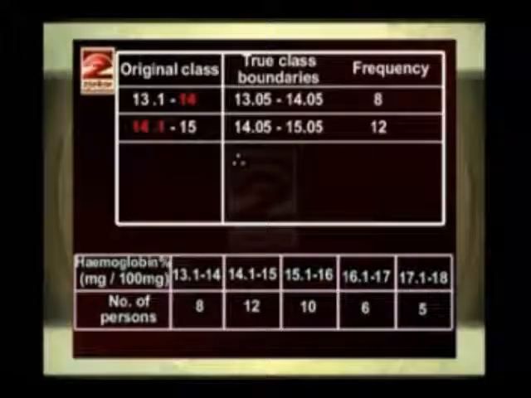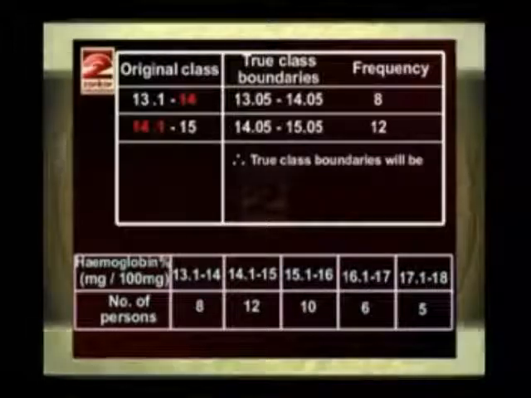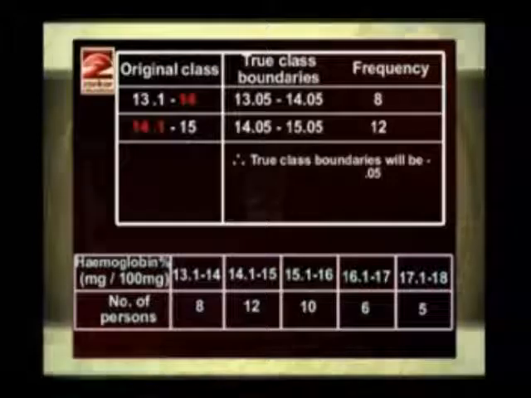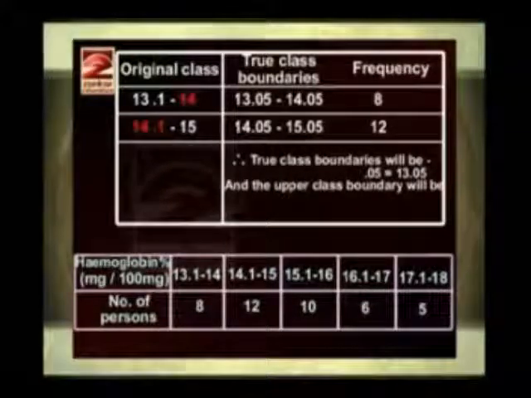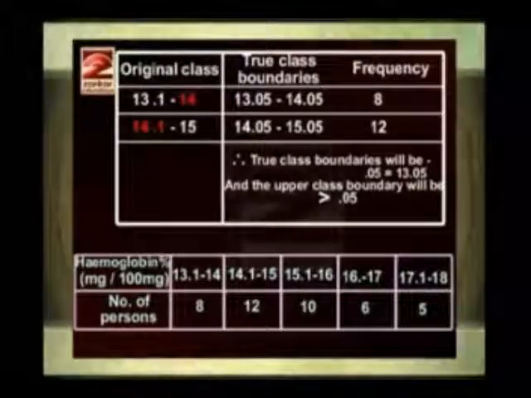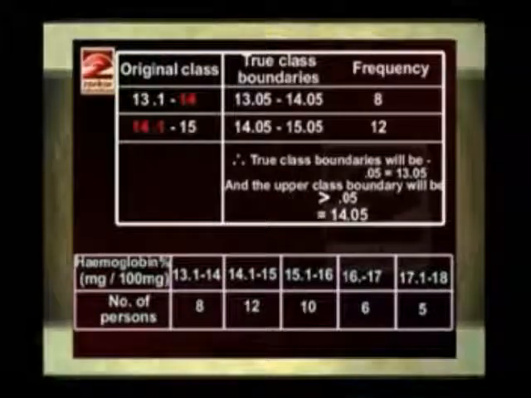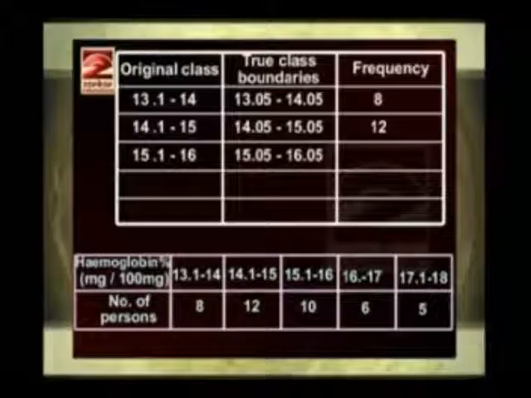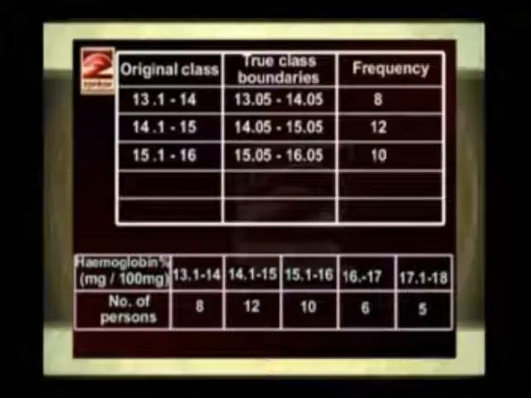And therefore, for the first class, the lower class boundary will be less by 0.05, that comes to 13.05, and the upper class boundary will be more by 0.05, which comes to 14.05. Now the third class will be 15.1 to 16 and the true class boundaries are 15.05 to 16.05 with frequency 10.